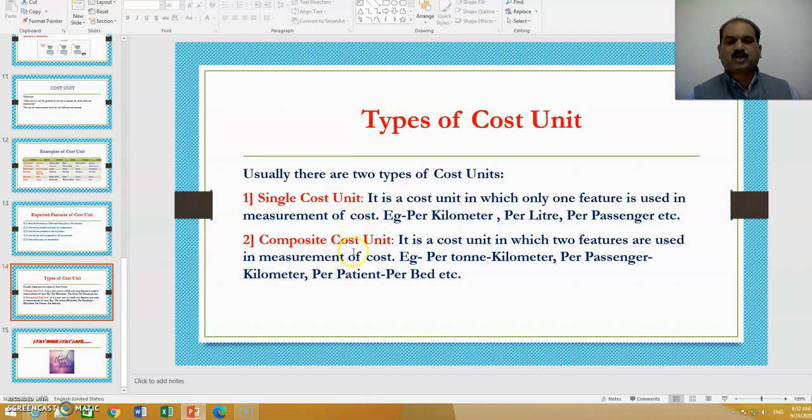And in composite cost unit, which is the second type of cost unit, two features are used in measurement of cost. That is, you can use per ton per kilometer. You can use per passenger per kilometer. You can use per patient per bed. So these are the basic concepts of cost center and cost unit.